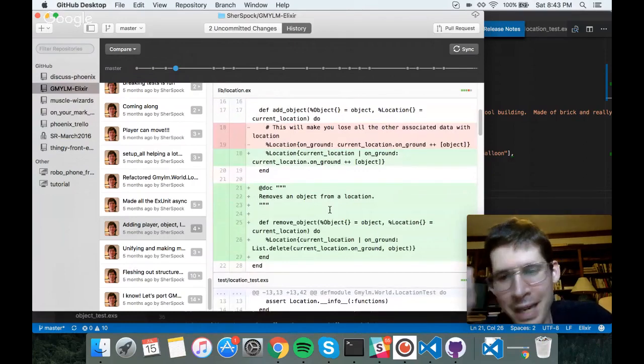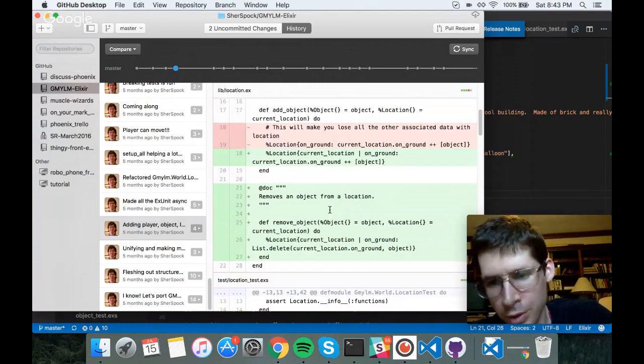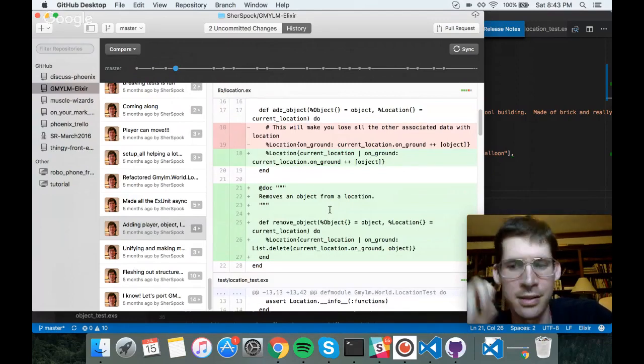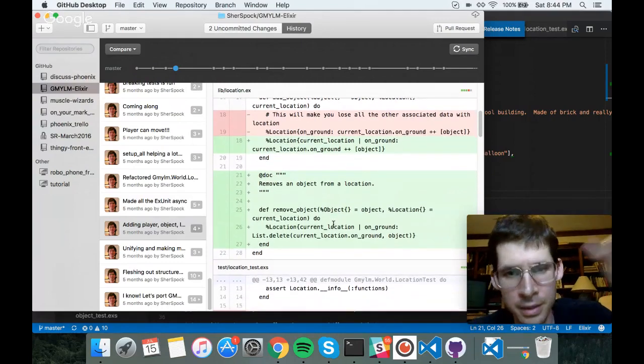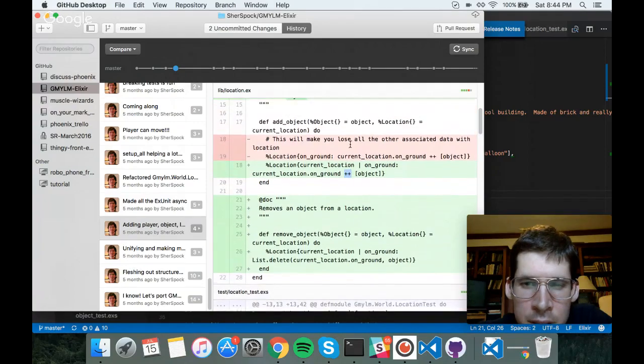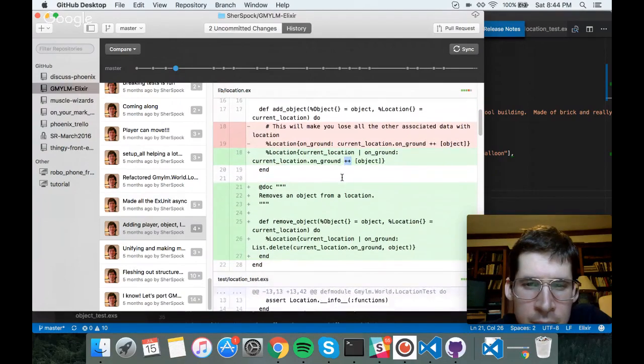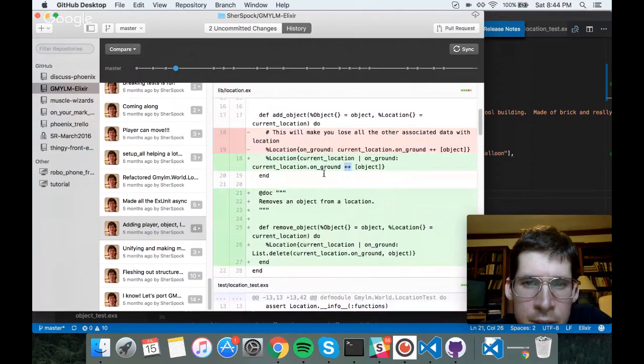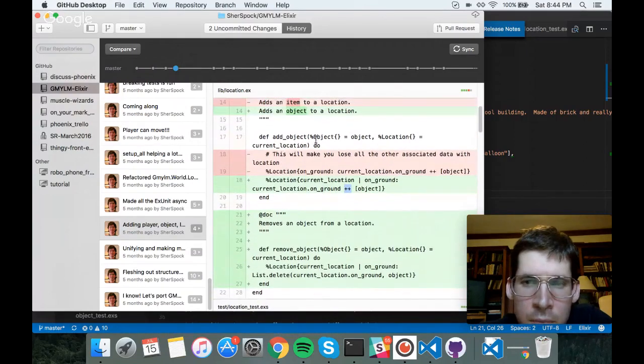Any code of any size and complexity that has any potential to be looked at by future you with a break in between now and then, or by other maintainers, needs documentation, indispensable in that case. So this plus plus is not like an increment by one. This is what you do for list concatenation in Elixir. All right, so we just are doing this add object.